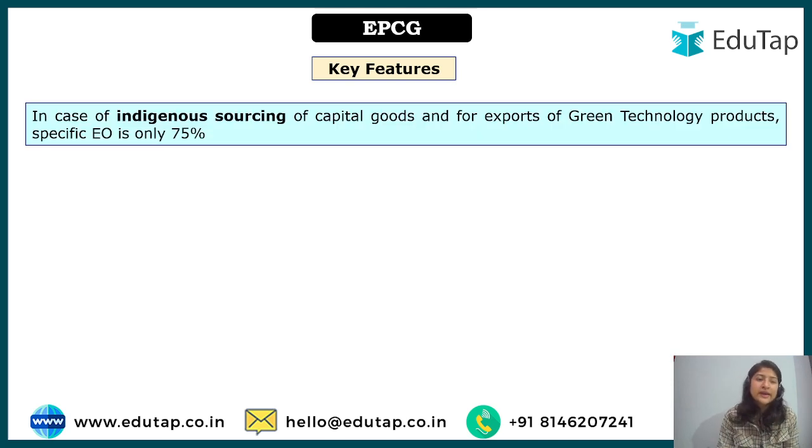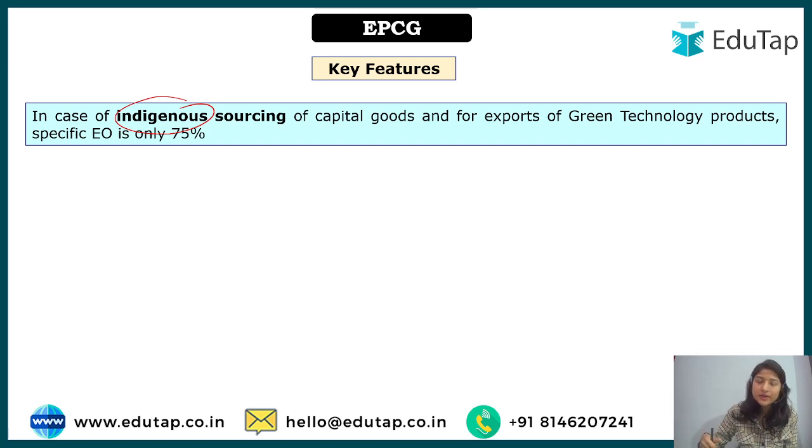Now in case of indigenous sourcing, what if the capital good that the manufacturer is taking from outside has also already been built in India? For example, there is some machine, because the manufacturer does not have to pay the taxes if they take it from foreign land.